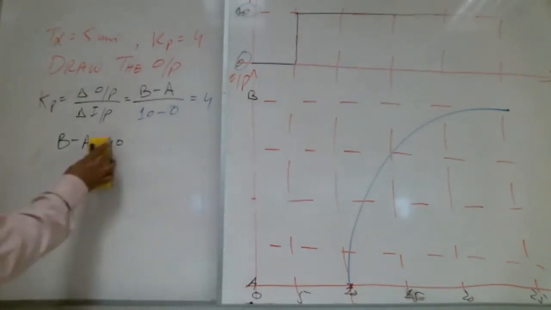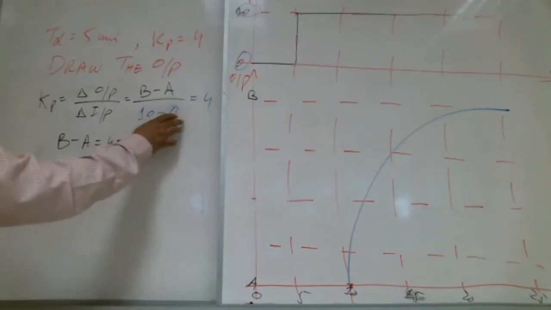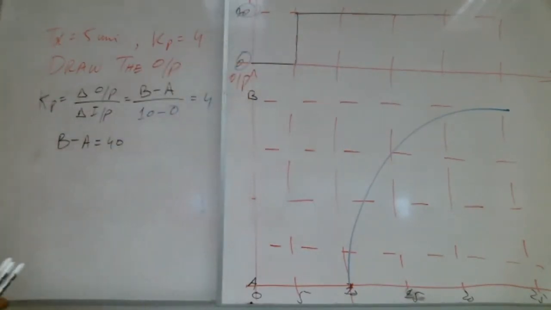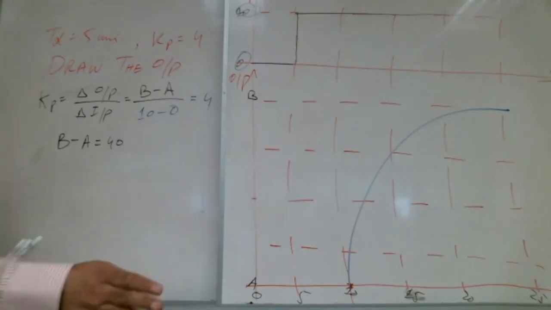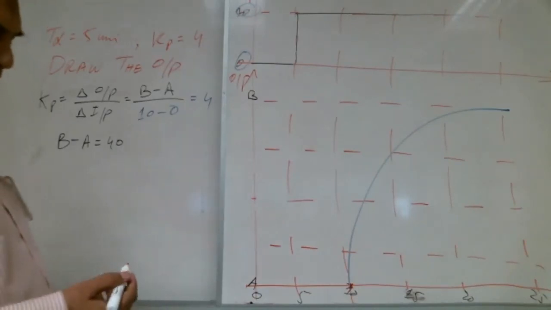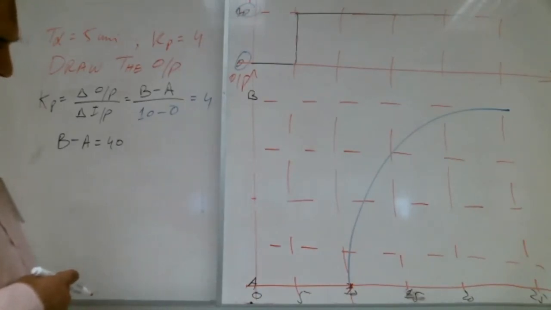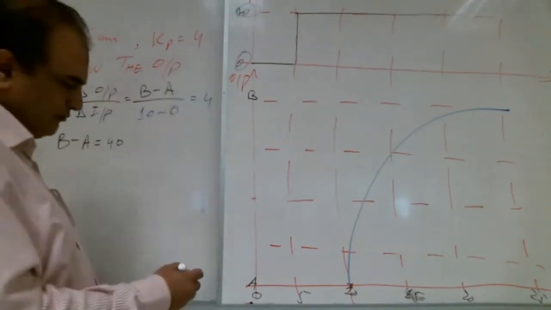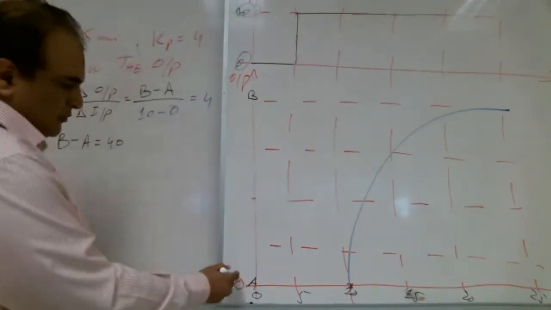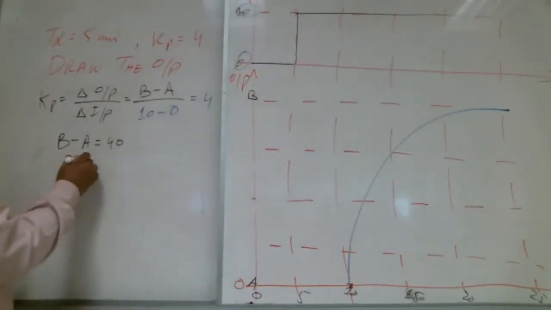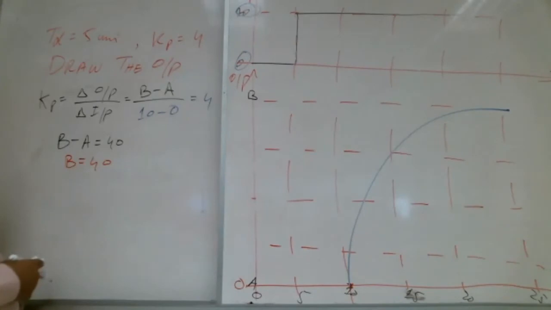Now, what is B minus A? 40. Input is given, gain is given. So B minus A is 40. Now you are the person who is going to choose A. You can say I will take 0. Now how much is B? 40.